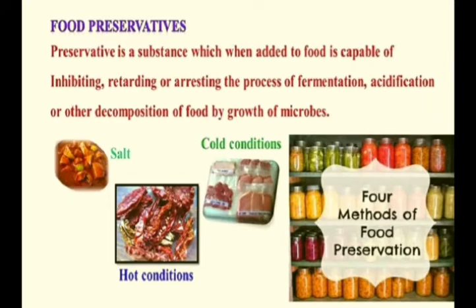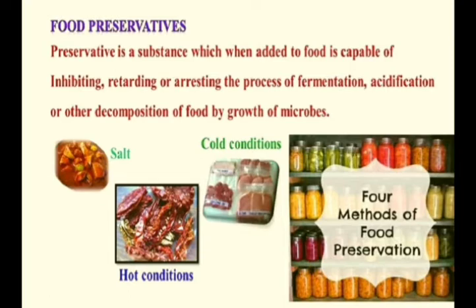A food preservative is a substance which, when added to a food, is capable of inhibiting, retarding, and arresting the process of fermentation, acidification, or other decomposition of food by growth of microbes. Basically, the food gets spoiled because of the increase in the number of bacteria in that particular food item. Sometimes these bacteria create acidified nature.